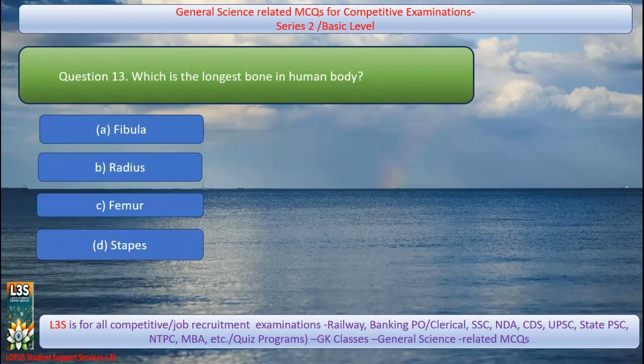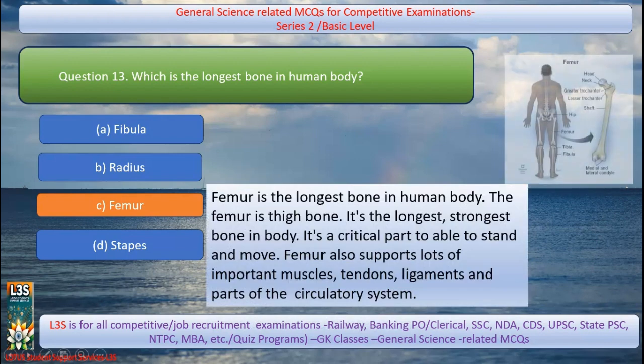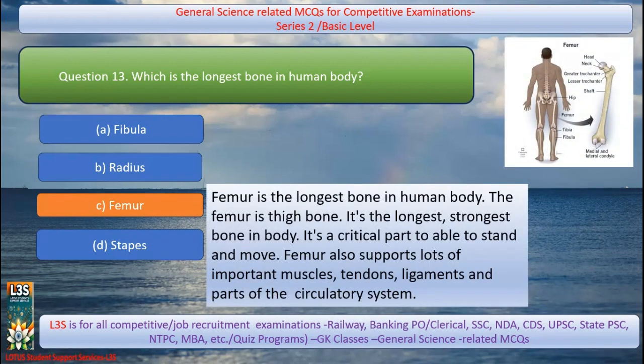Which is the longest bone in the human body? Fibula, radius, femur, stapes. It is C. Femur. Femur is the longest bone in the human body. It is the thigh bone. Its critical part is to be able to stand and move. Femur also supports lots of important muscles, tendons, ligaments and part of the circulatory system.